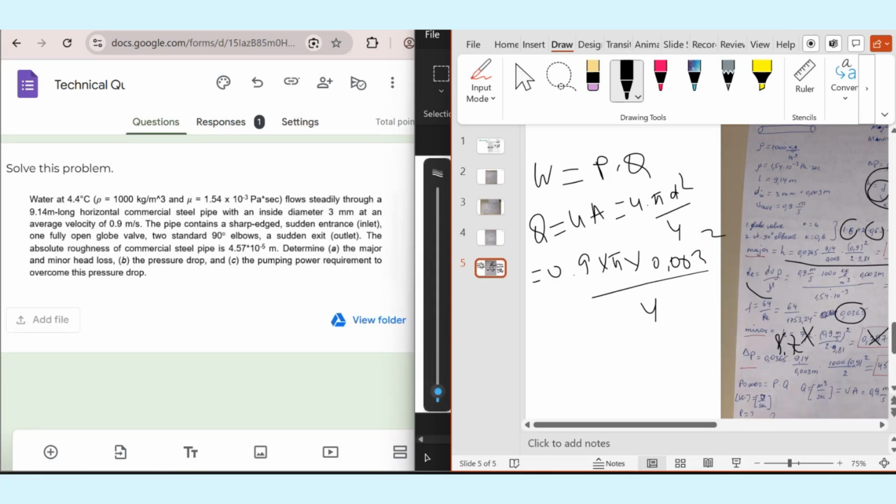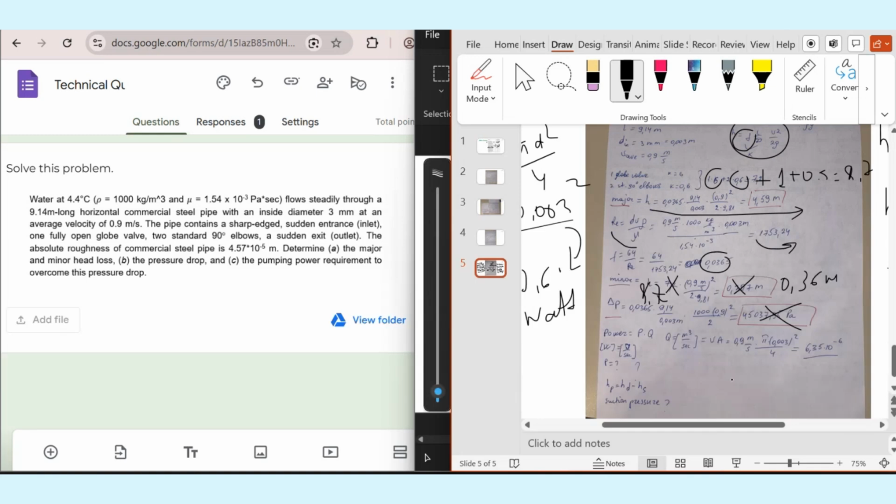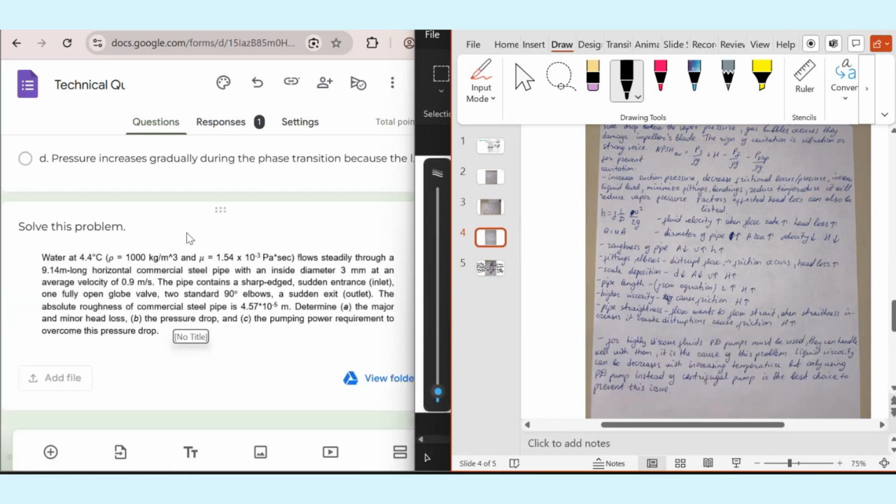This is the number of Q. For power, we need to multiply the pressure, which is equal to this number, with Q, and it will give us 0.3 watts at the end. Yeah, this part is not correct. Overall, we solved all questions from this technical question.